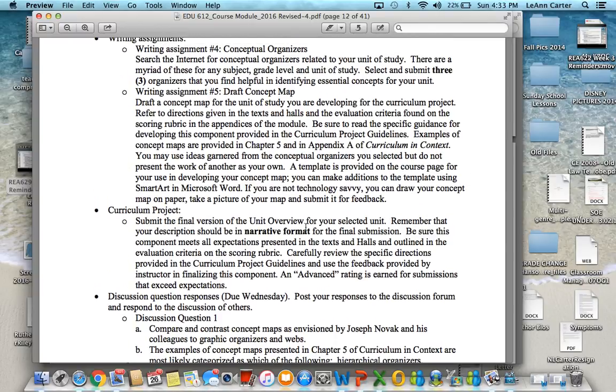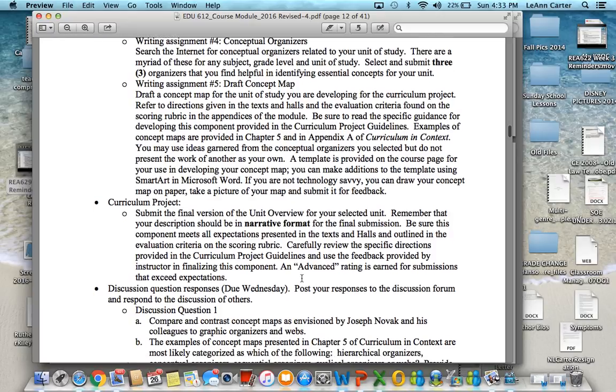overview. So you've already given me the unit overview and I gave you feedback. If I said it was fine, you got all your points, you can submit it again just like it is. But you're going to submit the final version of the unit overview, okay?